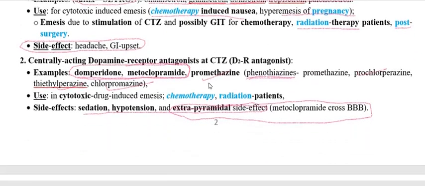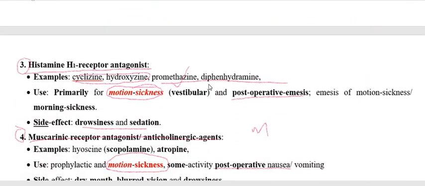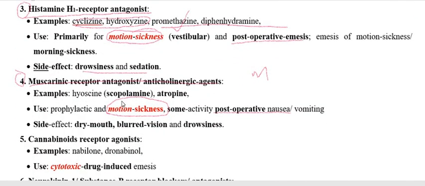The main two drugs are scopolamine and atropine. Scopolamine is also known as hyoscine. So hyoscine or scopolamine and atropine are muscarinic receptor blockers or anticholinergic agents.